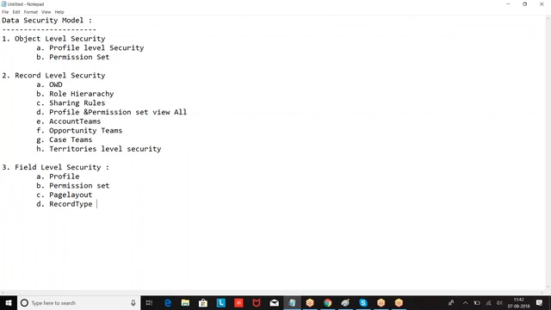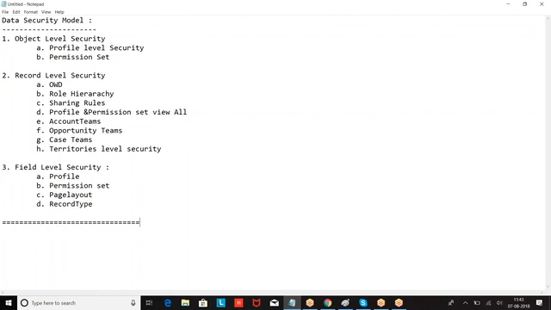Then field level security: profile level, permission set, page layout, record type. So these are the topics which are going to decide your security model. Right. So we have to learn this topic with respect to all these subtopics. Okay. So let us start the first one, which is object level security.